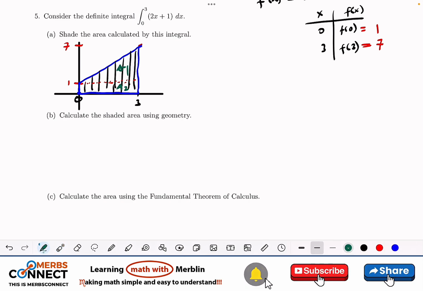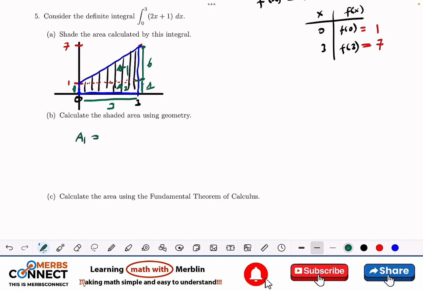Now what is the distance from here to here? 3. Yes, it's true. What is the distance from here to here, or from here to here? It's 1, right? Because from 0 to 1 is 1. Then what will be the distance from here to here? So it's just between this. So 7 minus 1 is going to give us 6. Good. So now we can find area 1.